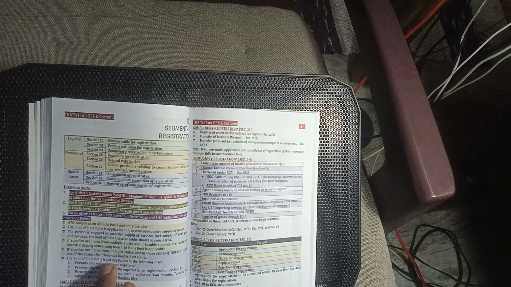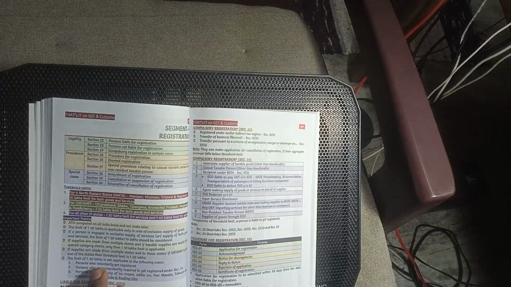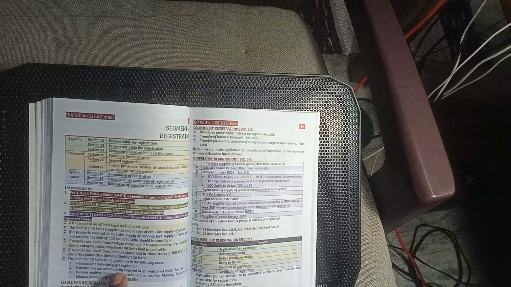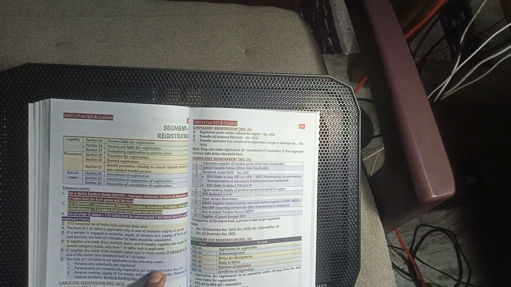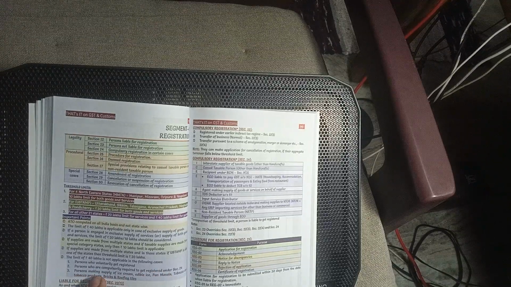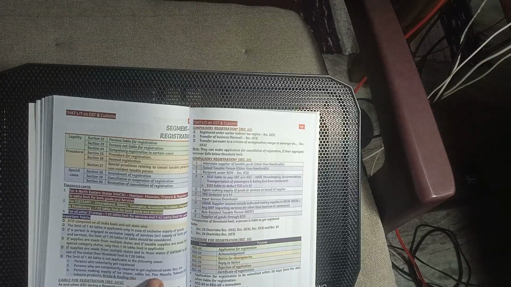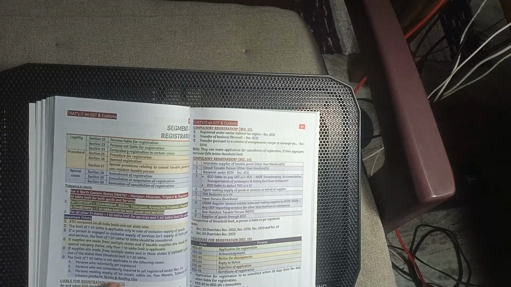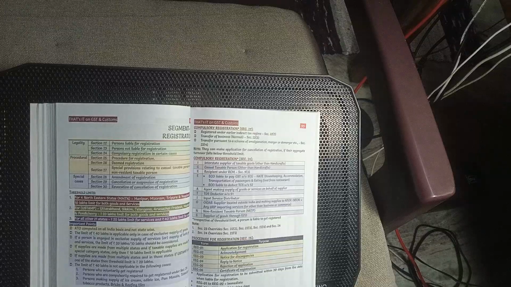The limit of 40 lakhs is not applicable in the following cases: a person who voluntarily got registered, and a person who was compulsorily required to be registered under section 24. Compulsory registration: the person making a supply of ice cream, edible oil, pan masala, tobacco products, bricks and tyres.